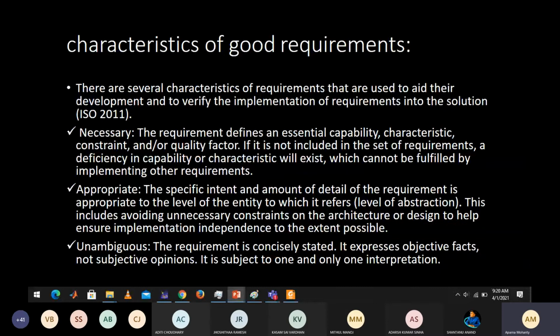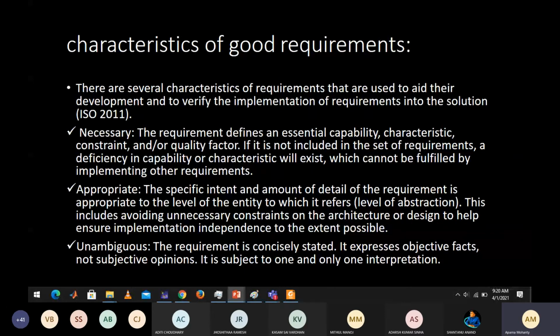It should not be haphazard, like something you might not need. Suppose you are launching an IoT product, there is no point in mentioning that you need soft drinks to drink in the office. That is not a necessary requirement. You cannot put those kinds of things in the requirement list. So that is the first criterion.